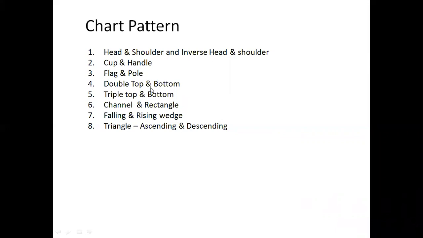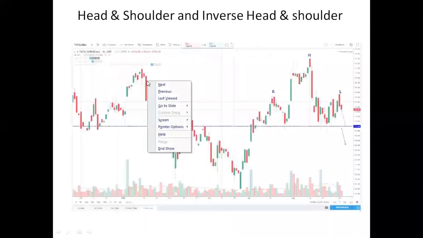Flag and pole is for 1 week. Double top, triple bottom are less than a week. Channel and rectangle pattern is also for 1 week. Most of patterns 3 to 8 are swing trades, that is for 1 day to 1 week. The first two are positional holds, that is for 1 month to 2 months. So how to see here,